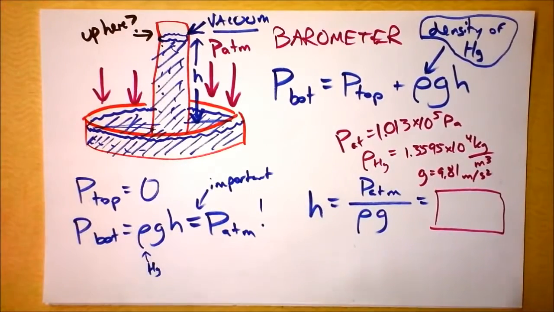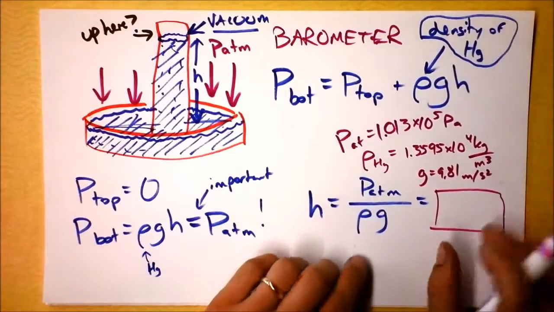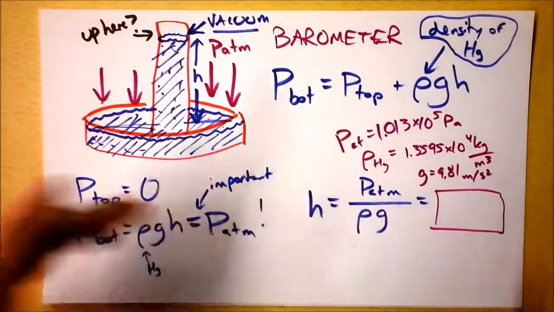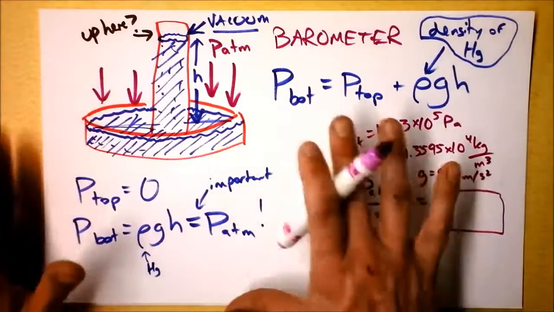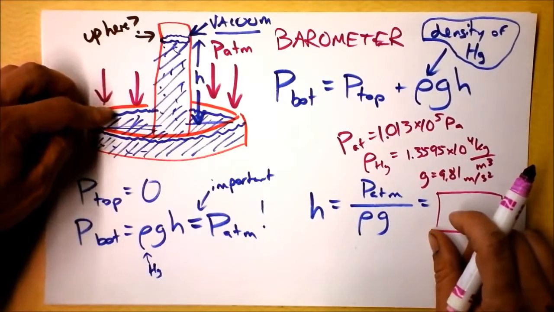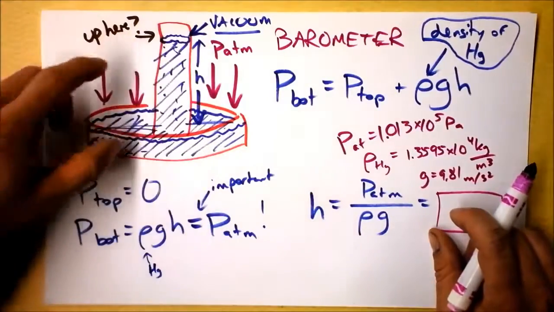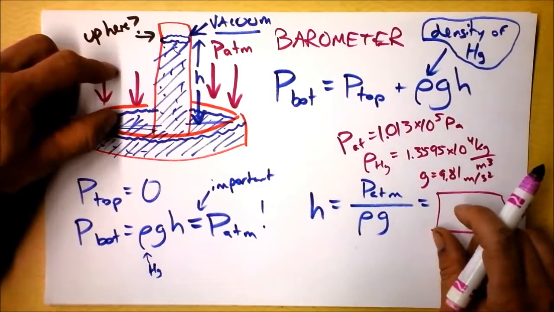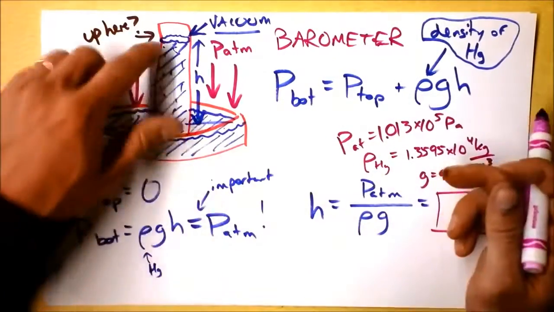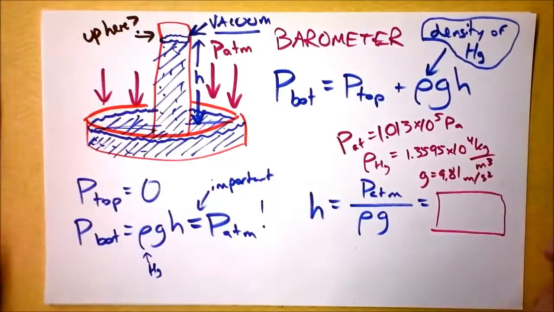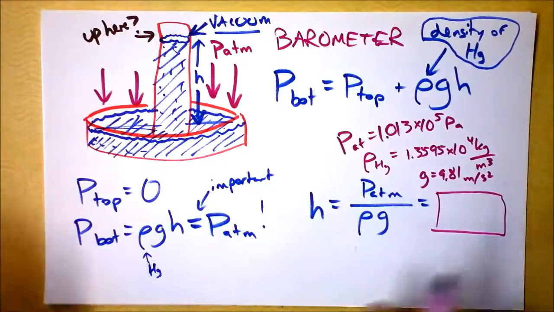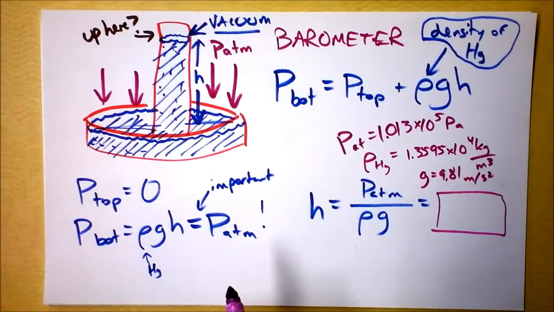And that's a very important answer because that's another way of specifying atmospheric pressure, because we plugged in atmospheric pressure here. So let me talk a little bit about barometers. The idea is if the pressure of the atmosphere goes up, then what will happen to the height of this column of mercury? Would it go up or down? And if the pressure falls, what would happen to this column of mercury? Would it go up or down? If I put this into a vacuum, what would happen to the height of that column of mercury?